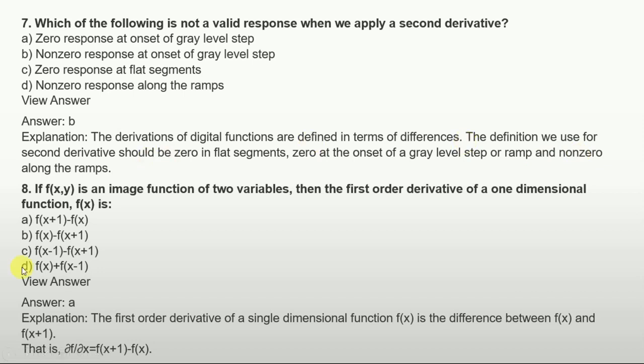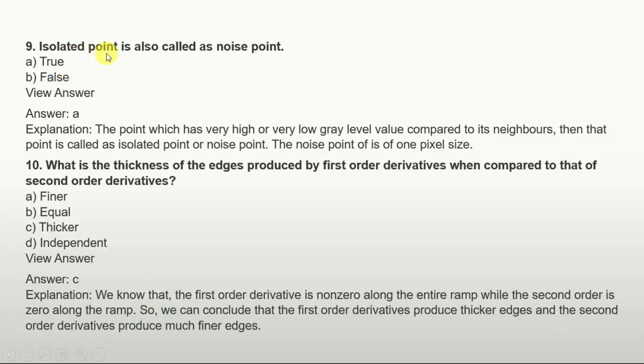And the next question is, if f of x comma y is an image function of two variables, then the first order derivative of a one dimensional function is: option A, f of x plus 1 minus f of x. Option B is f of x minus f of x plus 1. Option C is f of x minus 1 minus f of x plus 1. Option D is f of x plus f of x minus 1. So the answer is f of x plus 1 minus f of x. We can easily see that this is the derivative. And now, an isolated point is also called a noise point, true or false? So the answer is true.